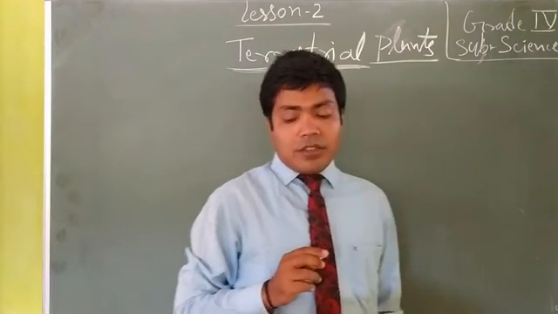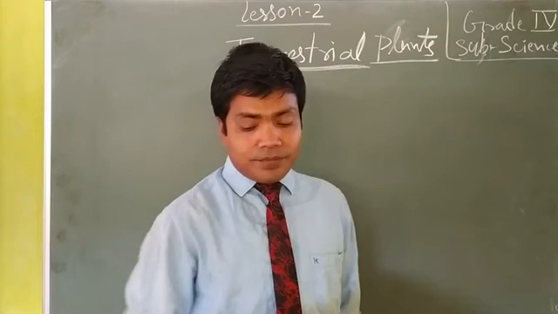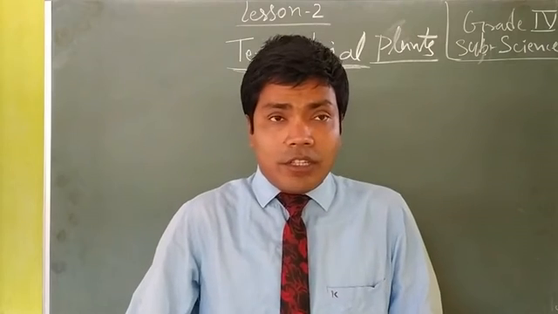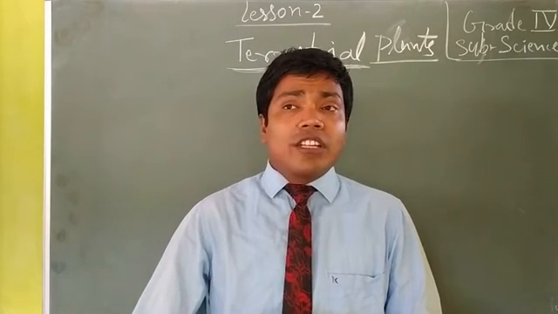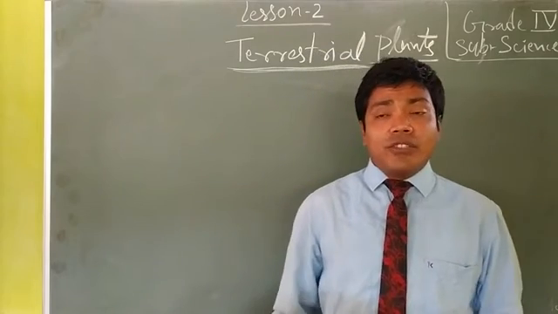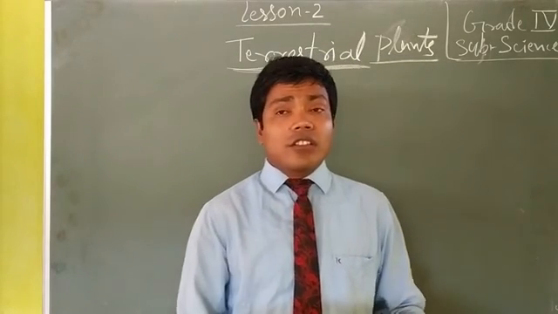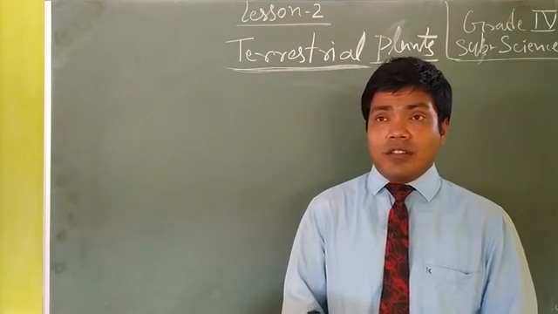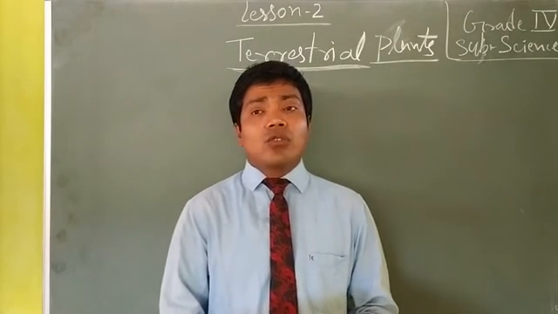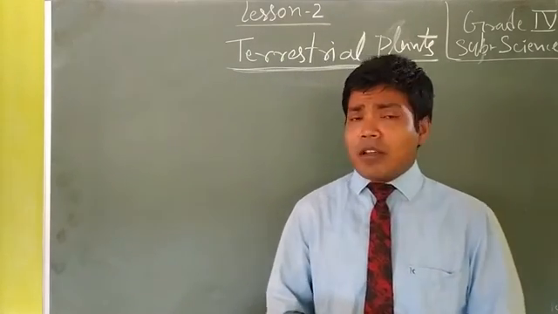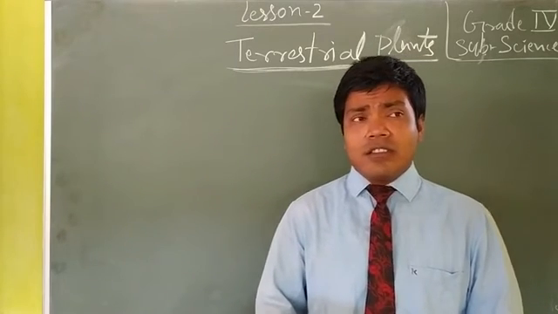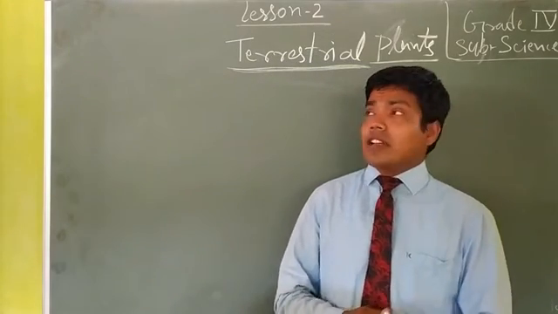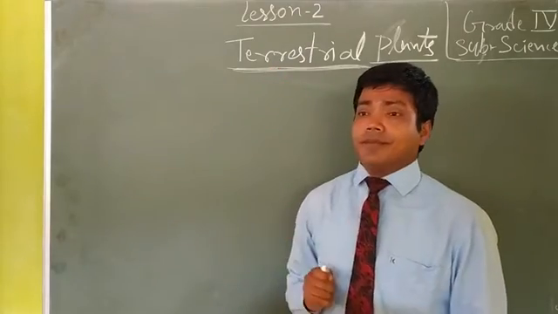Okay, dear friends. Now, you know very well plants are found everywhere: up on the earth surface, in water, mountains, hilly areas, plateaus. That means under the oceans, under the sea, over the ponds. Plants are found everywhere. So it is divided into two categories. You know very well, land surface and water body. Our earth is already divided into two parts, land surface and water bodies. At first, we shall read about the plants that grow on land.